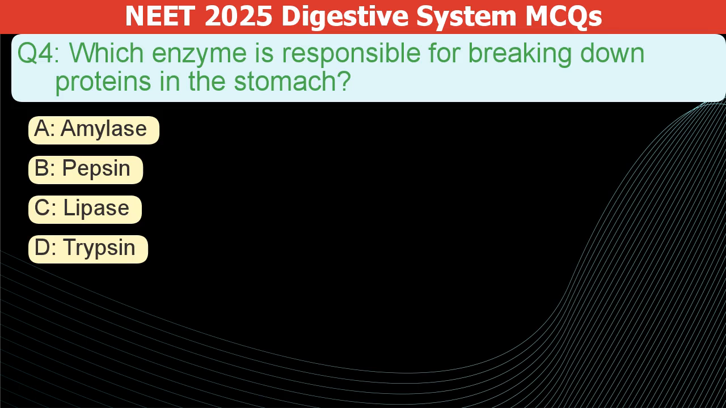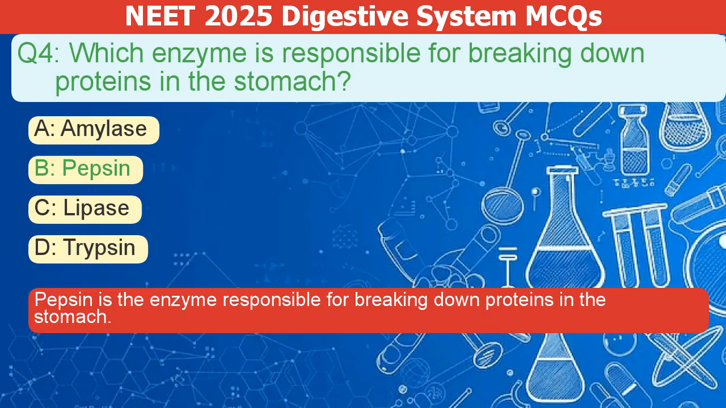Which enzyme breaks down proteins in the stomach? A. Amylase. B. Pepsin. C. Lipase. D. Trypsin. The correct answer is B. Pepsin is the enzyme responsible for breaking down proteins in the stomach.